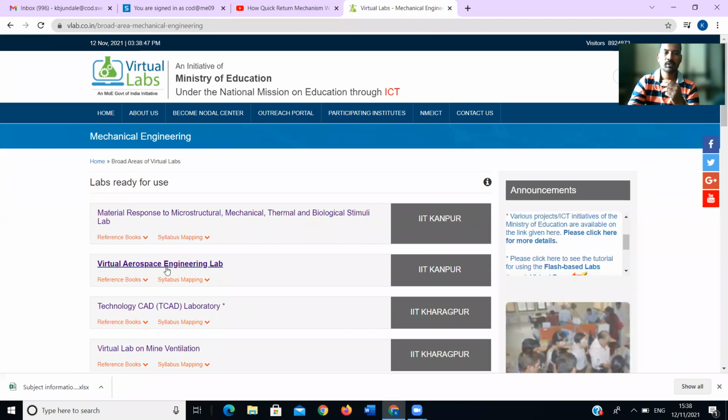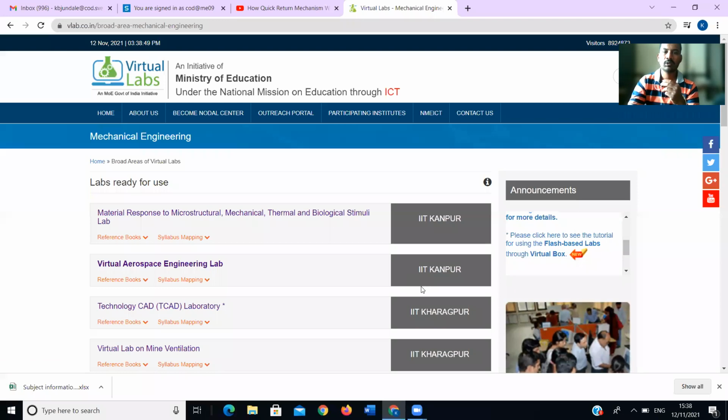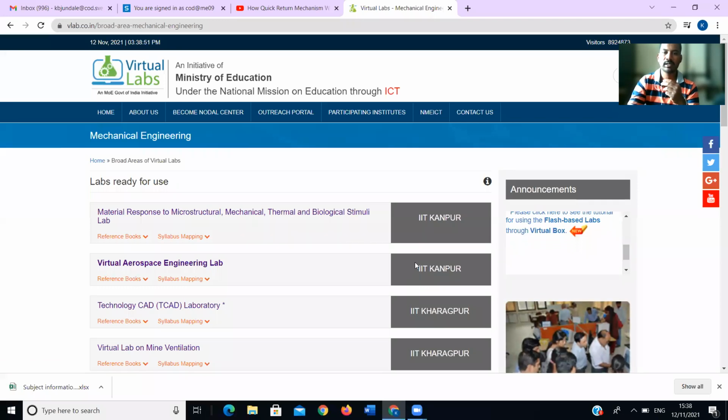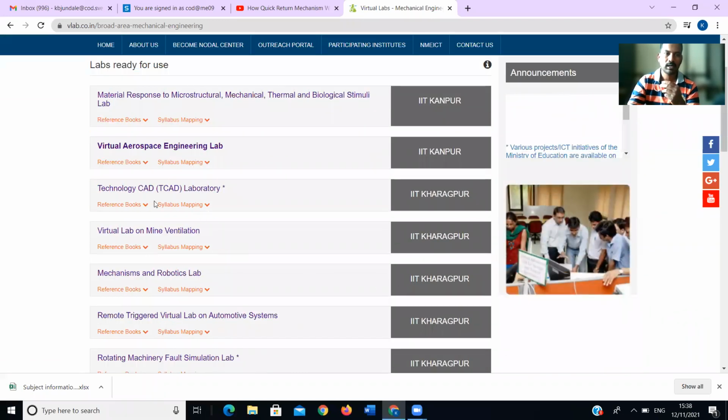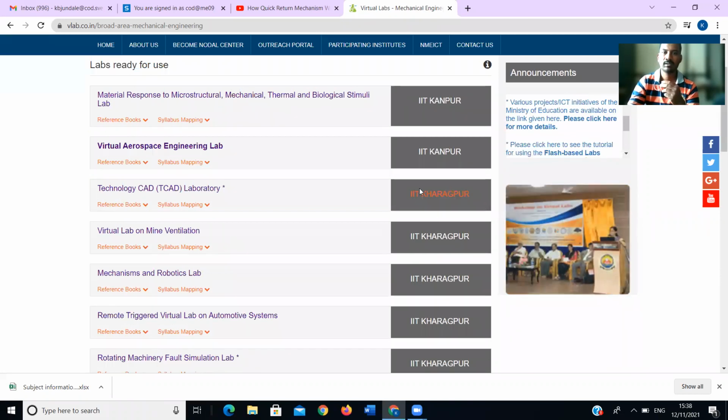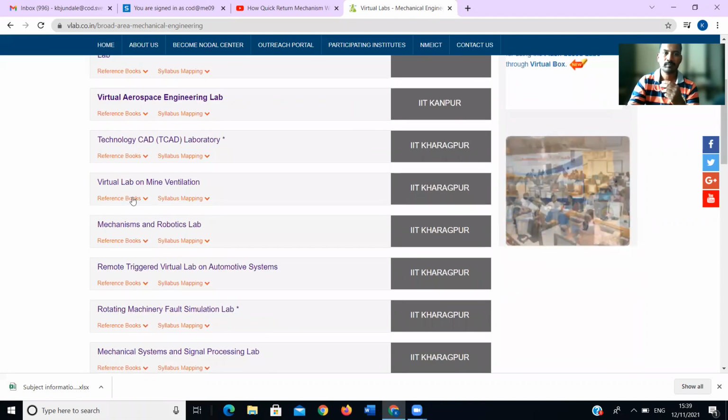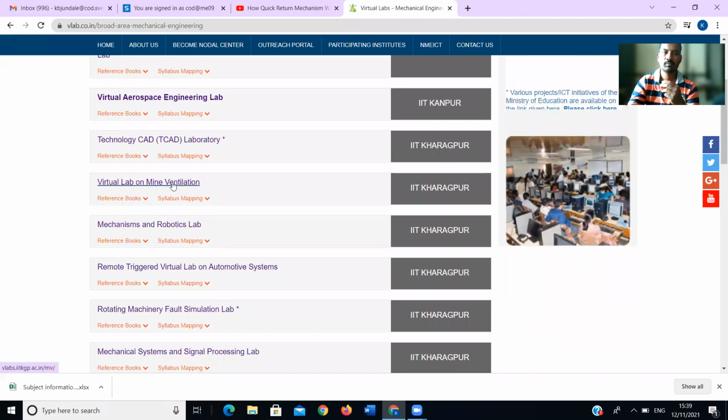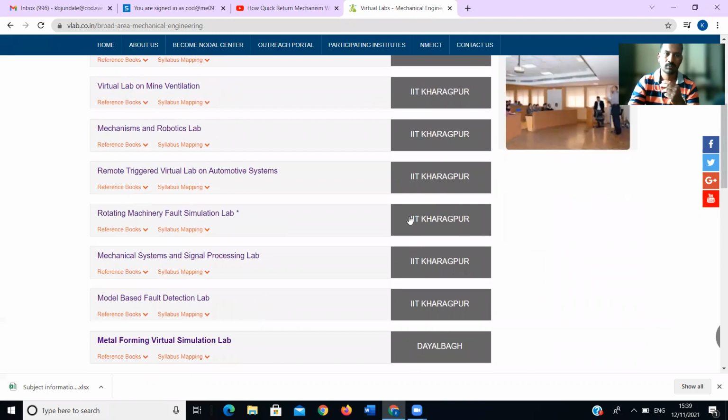The virtual aerospace engineering lab is developed by IIT Kanpur again. The technology CAD laboratory is developed by IIT Kharagpur. The virtual lab on mining ventilation is also developed by IIT Kharagpur.